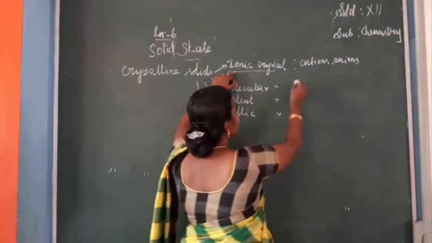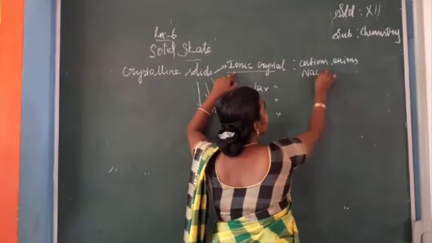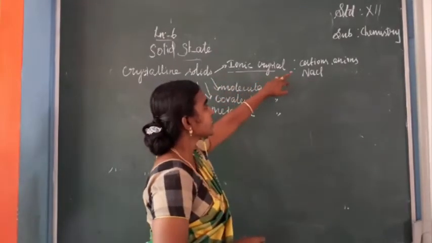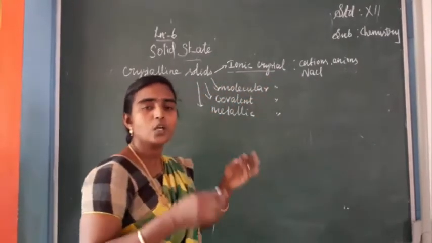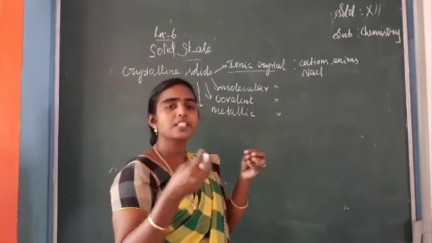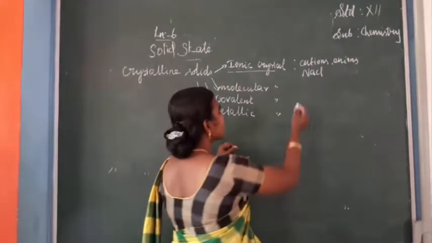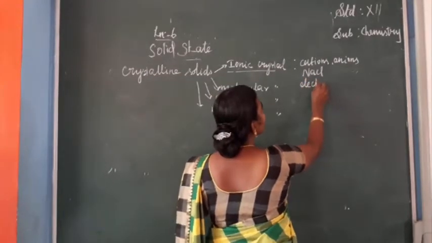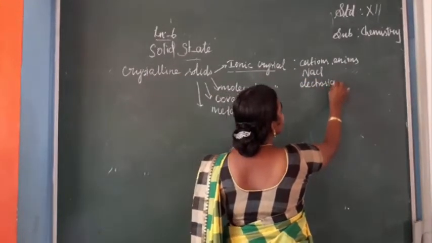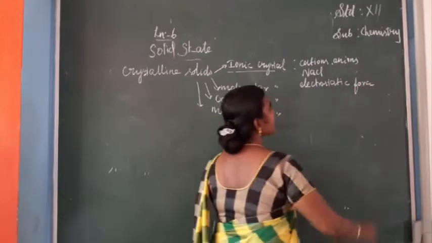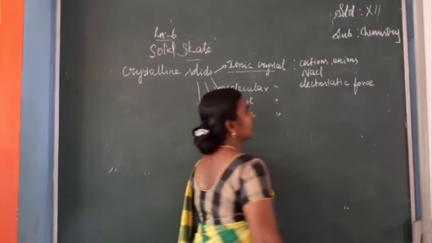The best example of an ionic crystal we can say is sodium chloride. Is it clear? So next, these cations and anions are combined by a strong binding force, and that is called electrostatic force. These cations and anions are linked together by electrostatic force.